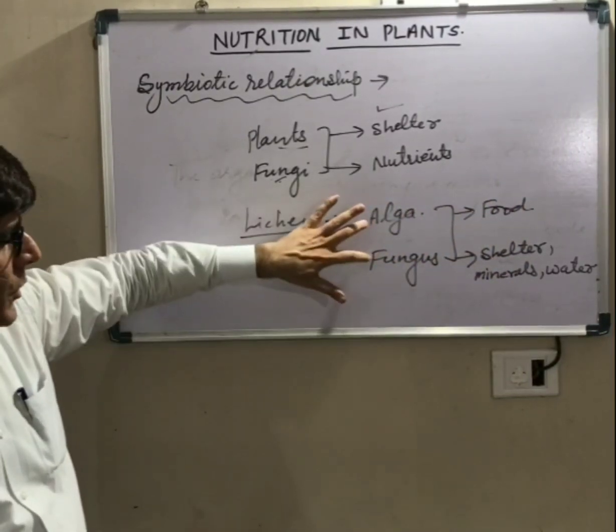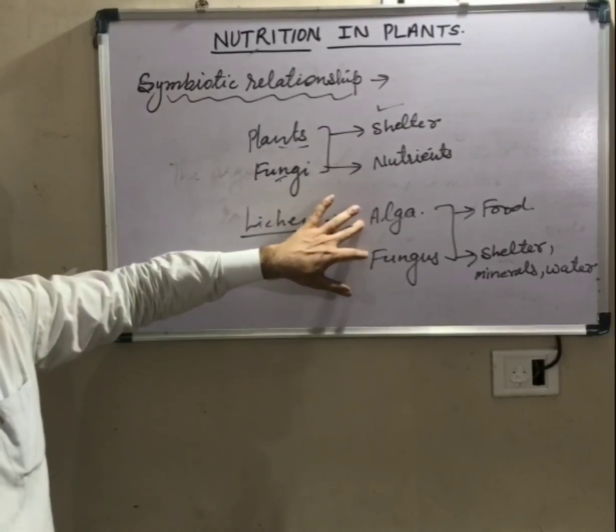So here both organisms help each other and they live together.